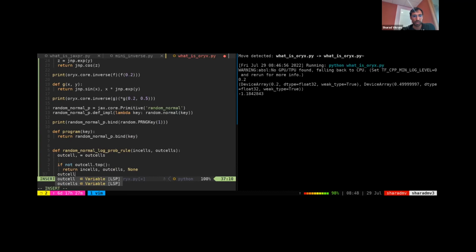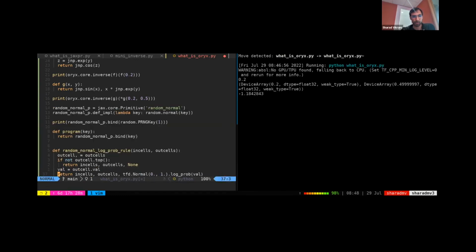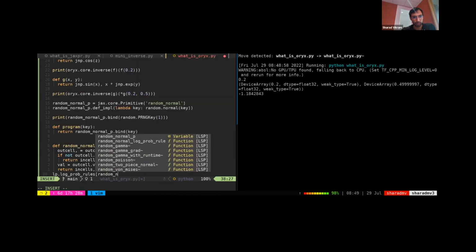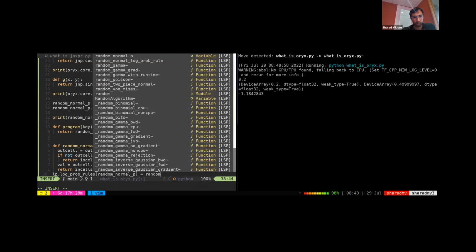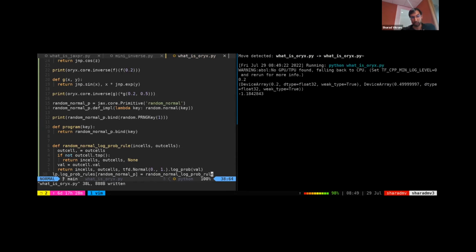If it is ready, we can extract the value, which is the output of the random normal primitive. And then we return in cells, out cells, and pfd.normal log prob of val. So basically this says if the value is not ready, don't do anything. If it is ready, instead of returning none, we return the actual log probability of this value. And then the last thing we do is add the rule. That registers our own primitive's rule in Oryx's custom transformation.